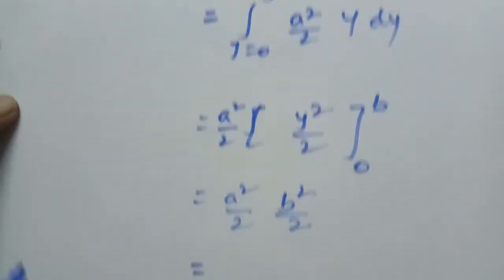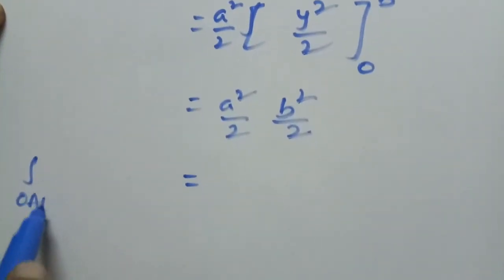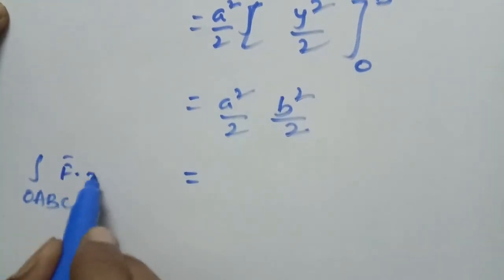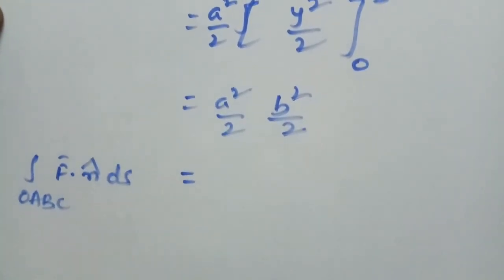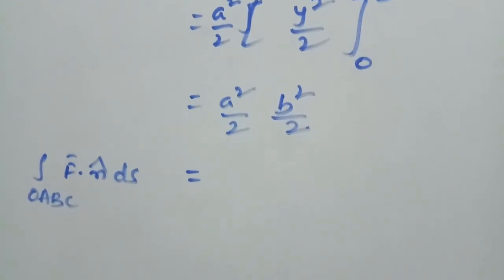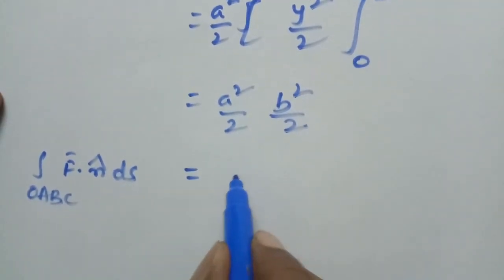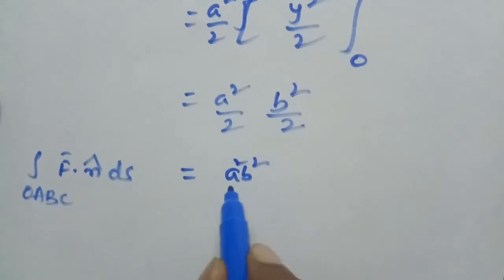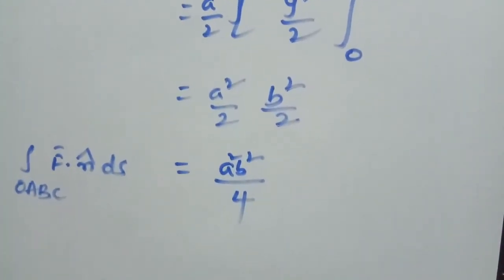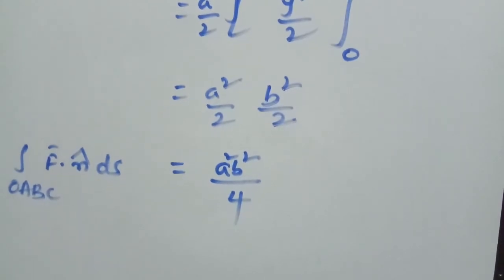Therefore, the integration over OABC of f bar dot n cap ds is equal to a square into b square by 4. Say this is equation number 4.